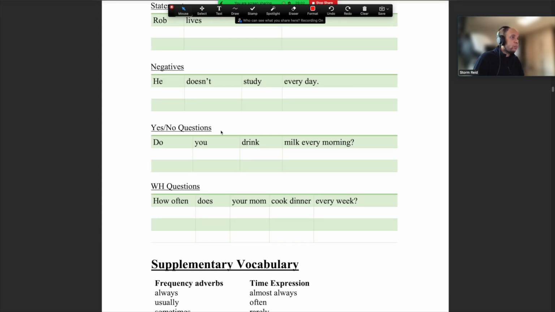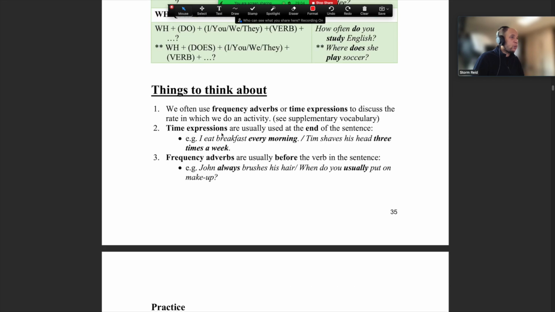How do we use them? Super quick, I'll show you. Up here, time expressions are usually used at the end of the sentence. Frequency adverbs are usually before the verb. Okay, so what example here? I eat breakfast every morning.